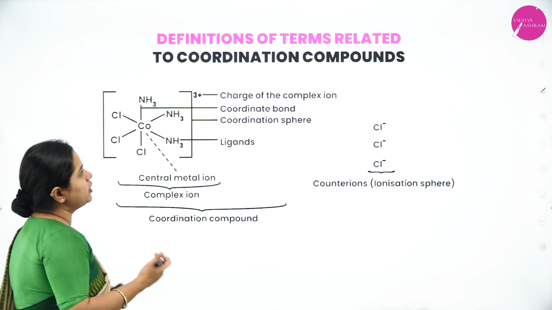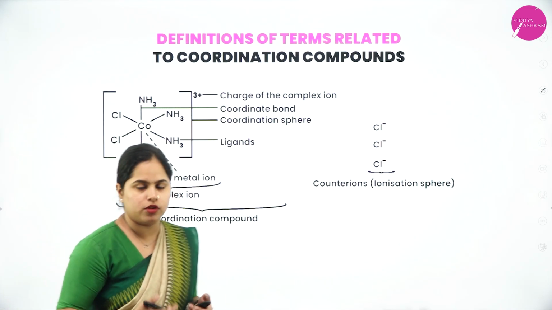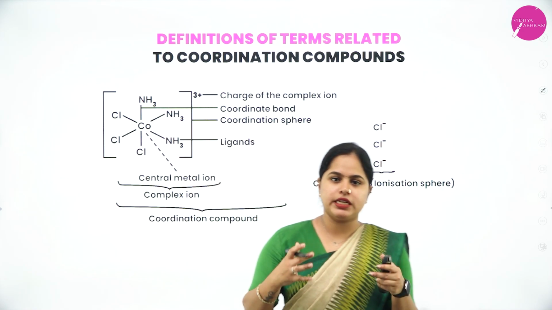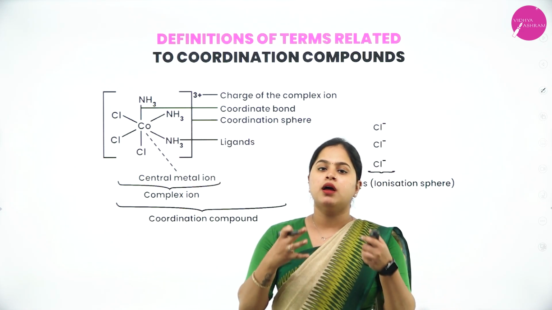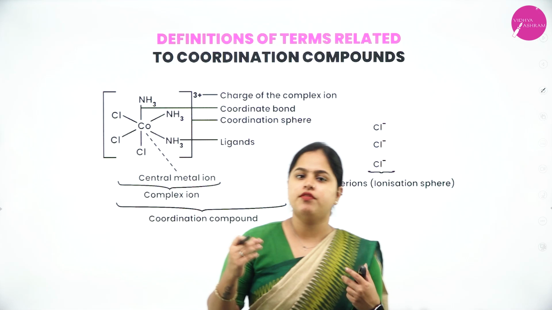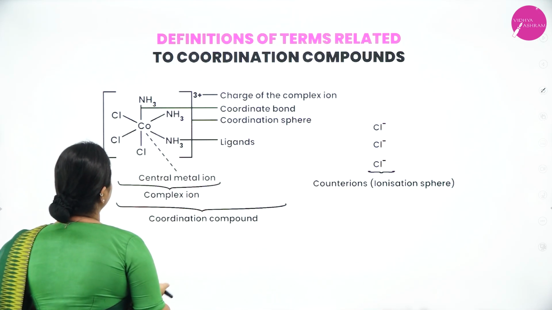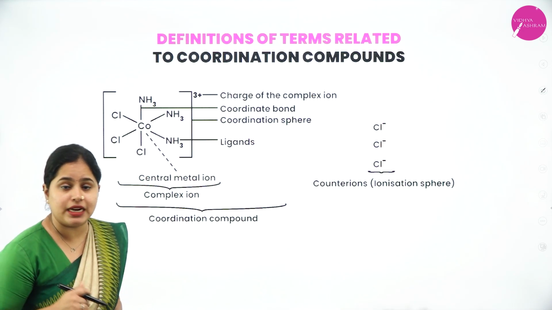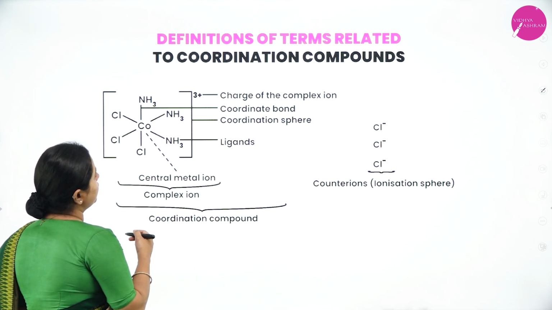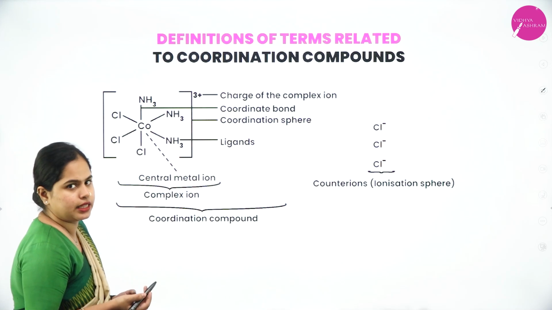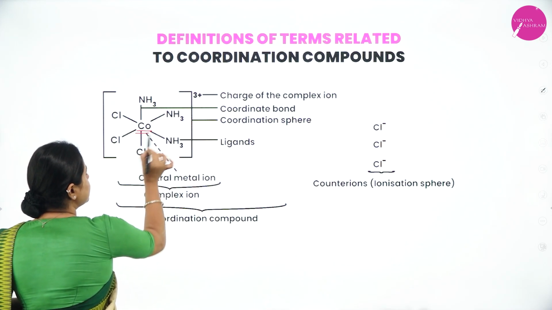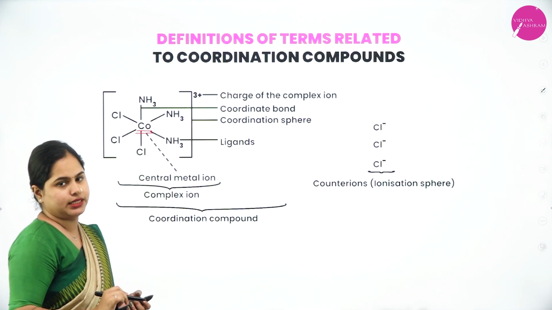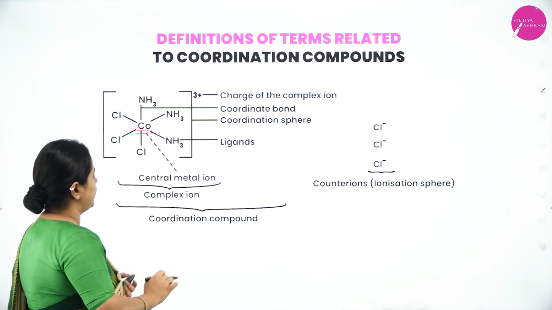Now moving on to the definition of terms related to coordination compounds. As I told you, as it is a completely new topic, we are going to start with the basic terms, then we'll move on to the details. The first one, as discussed already: in a coordination compound there will be a central metal atom. The example we have taken is [Co(NH3)3Cl3]. As you can see here, this is the central metal atom.